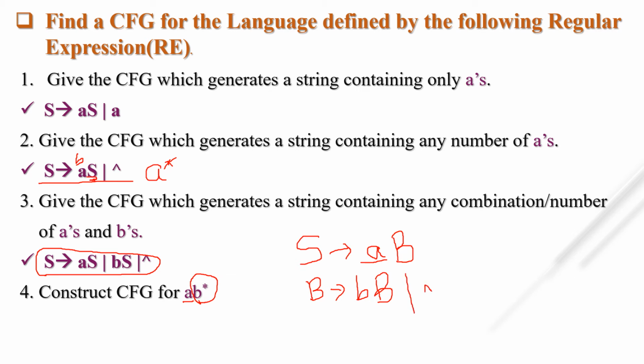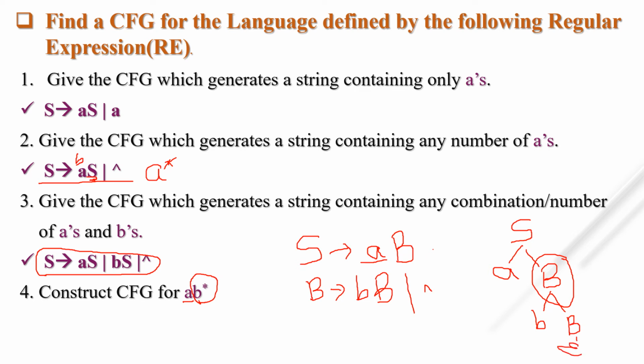Why null? Because it's a B star. So your string always starts with A. That's why S tends to A, whenever you expand this S, you must have A and only then this capital B, which contains any combination of B. So if you derive this capital B, you have to derive with bB or null.